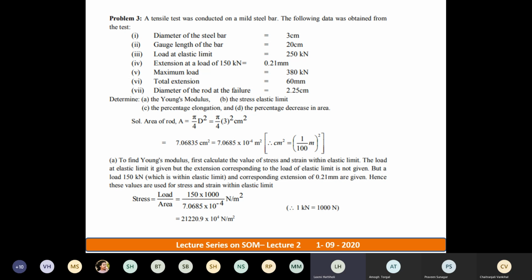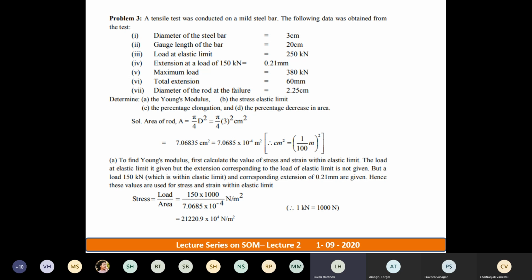Yes, ma'am. Okay. Now henceforth, whenever I ask you unit conversion, please be very sure and please practice well. Okay, so the initial diameter of the steel bar is given to you as 3 centimeter, that is 30 mm. Gauge length of the bar, what is gauge length? It is a standard length, whatever we make the punch mark, right? So that is nothing but gauge length. So gauge length is given to you as 20 centimeter.